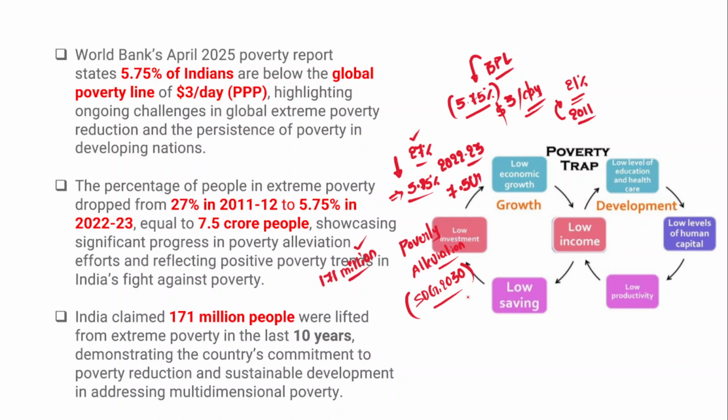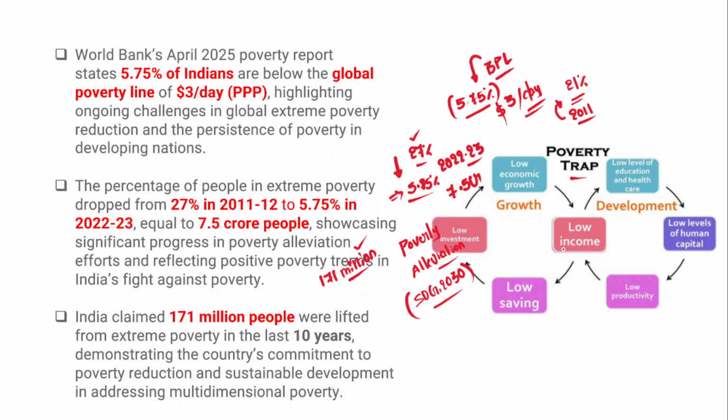Now, what does this multi-dimensional poverty actually mean? When I say multi-dimensional poverty, this is a poverty which involves a number of other dimensions also. For example, housing, healthcare, education, employment, social security, social safety nets. All these dimensions are taken together, so this is being called multi-dimensional poverty. Now we have the poverty trap, or a chronic cycle of poverty. What does this mean? It actually reinforces each other.